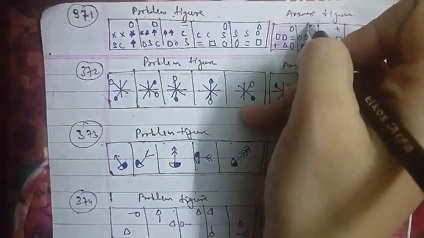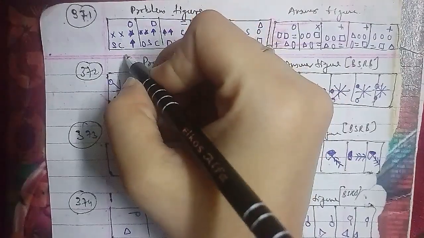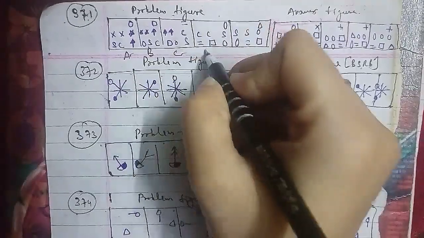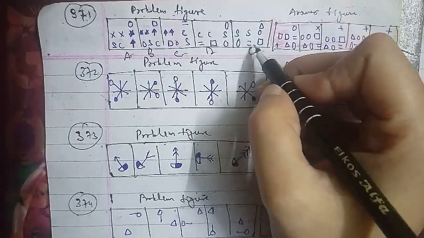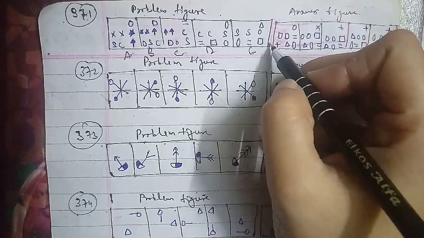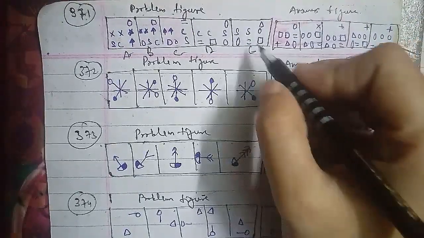And for the answer figure we have 1, 2, 3, 4 and 5 respectively, where the symbols move in order, like this symbol moves from here to here, this is moving inside, this is up, this is down, and this is of course on the right and left side, where in each step a new symbol appears at the upper right corner.